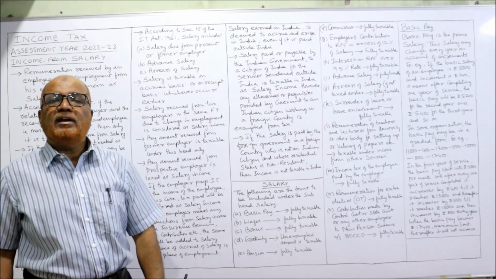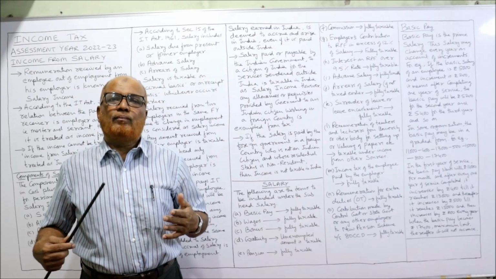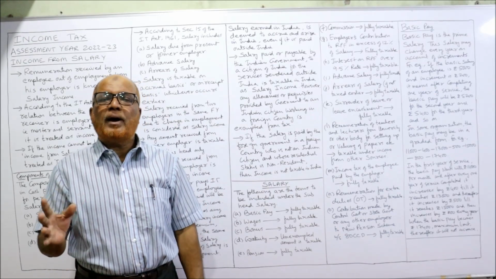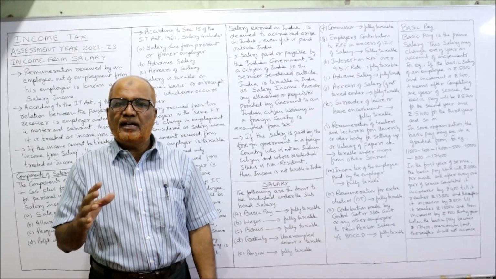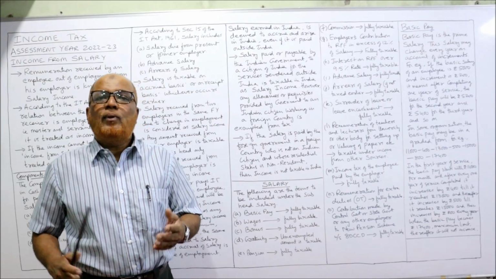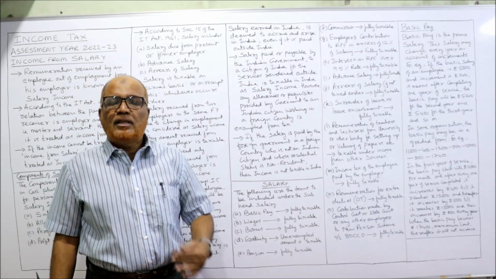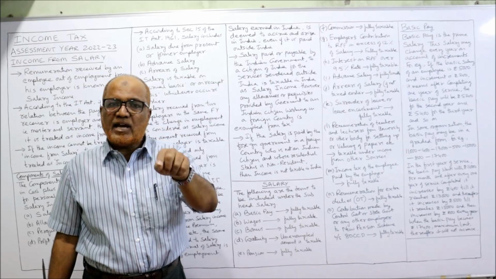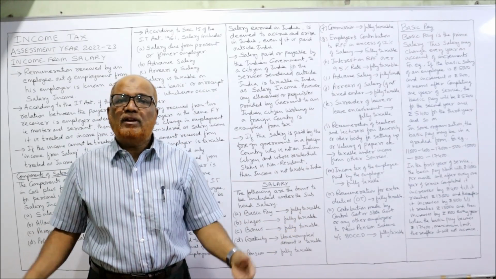Then surrender or leave encashment. Sometimes the employer will allow some leave to the employee. For example, suppose 15 days of leave per annum is allowed by the employer, but the employee has not availed the leave. He has not taken the leave. Then the employer will say you can encash your leave. You can get the cash payment for the leave which you have not availed. That is called leave encashment.